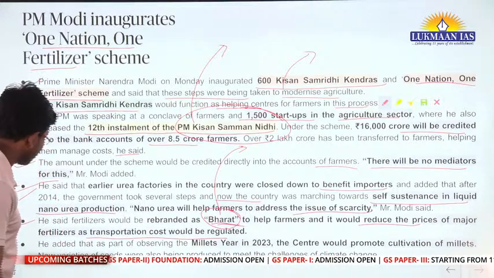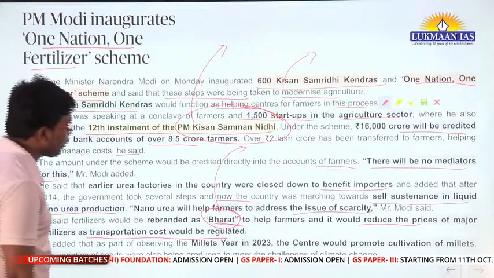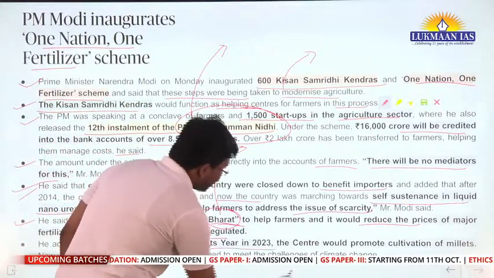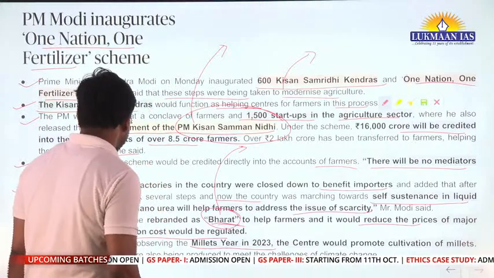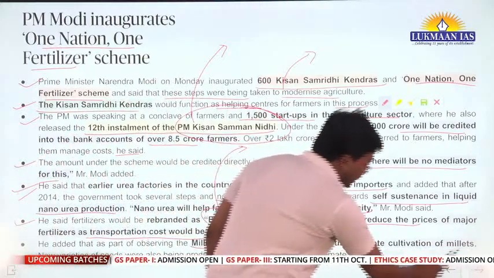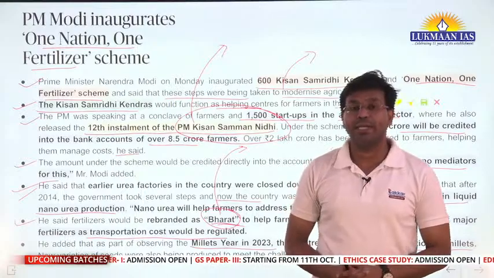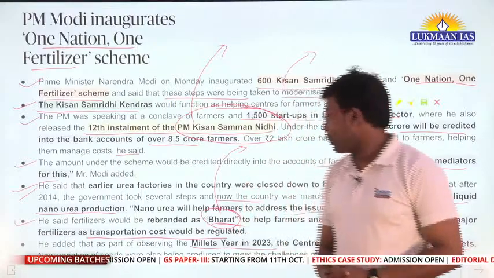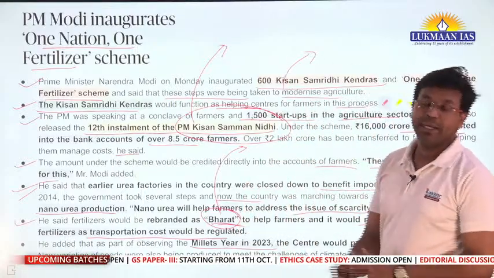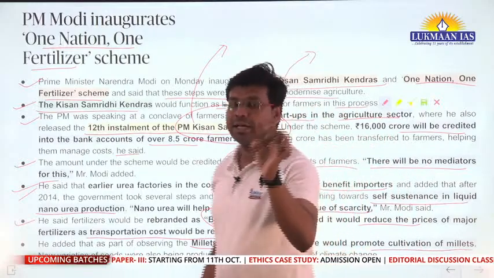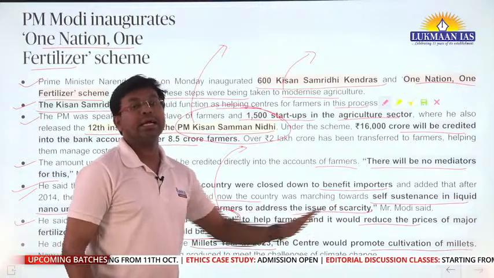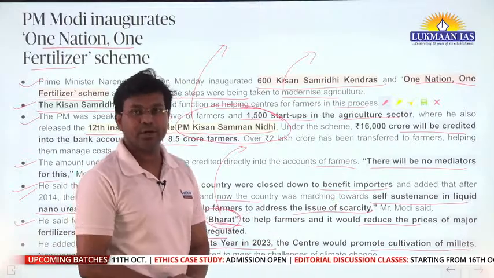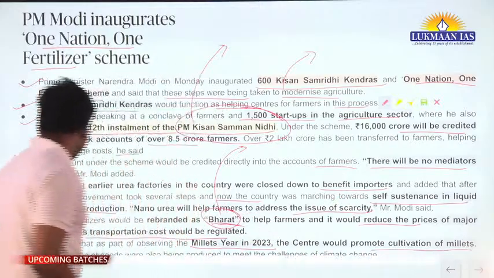He also added that as part of observing the millets year in 2023, the center would promote cultivation of millets, okay. So the year that is about to come, 2023, would be observed as the year of millets. At that time the Government of India is going to promote the cultivation of millets.